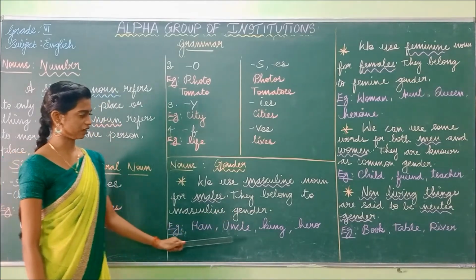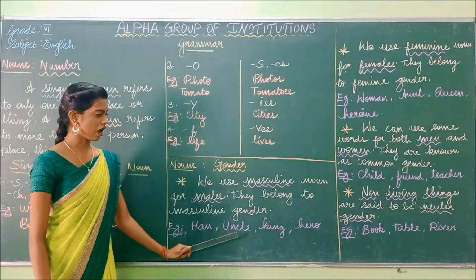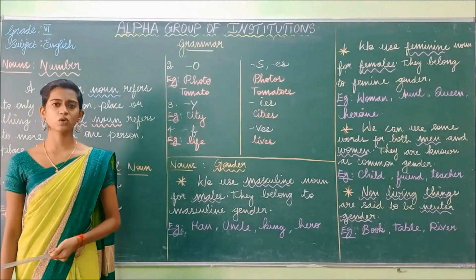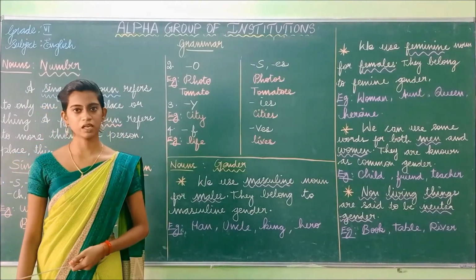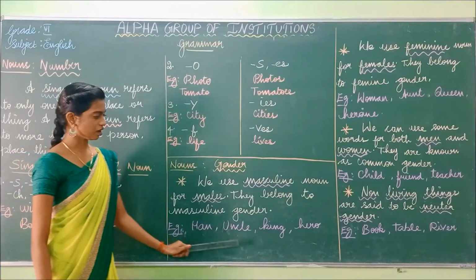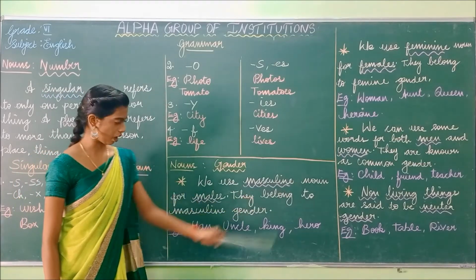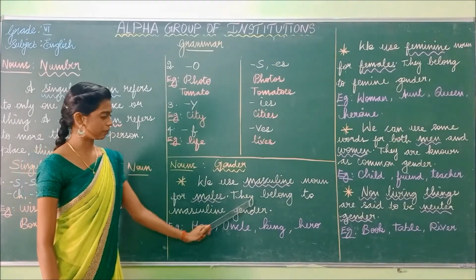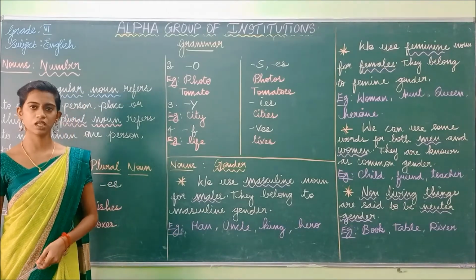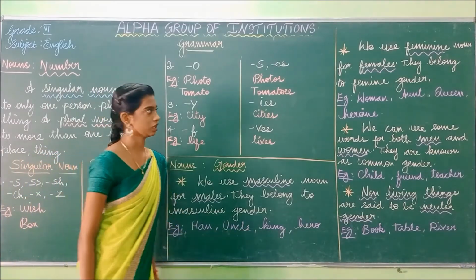For example, man, uncle, king, hero. So, all these words refer to whom? They refer to the masculine gender. That means the males. We use masculine nouns for males. So if we refer to a male, we use the masculine noun. Example: man, uncle, king, and hero.